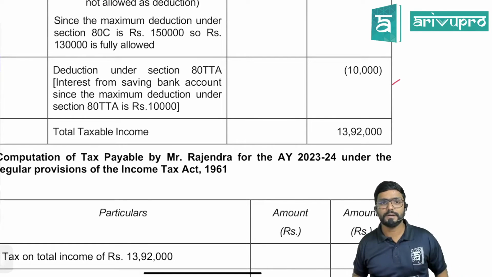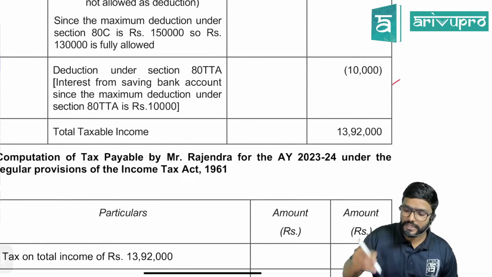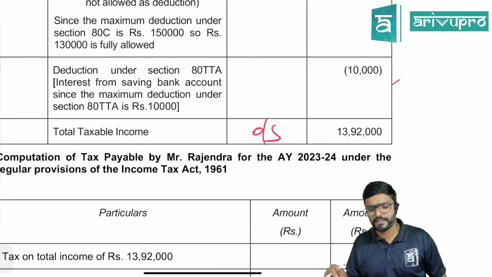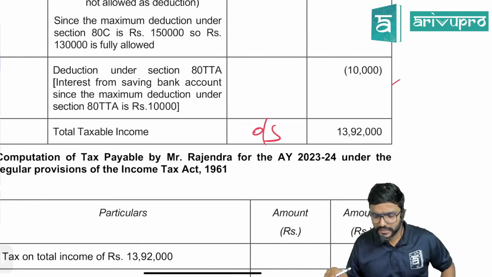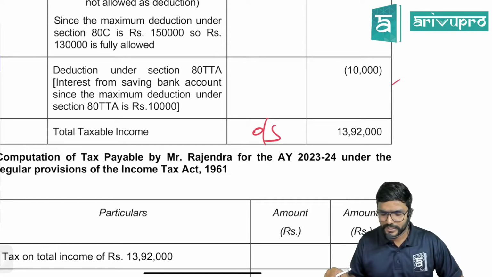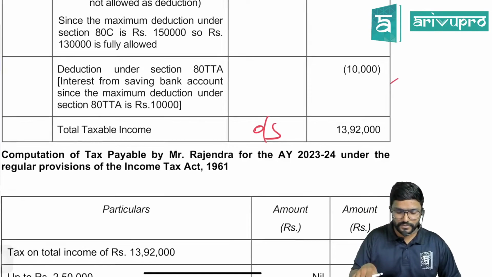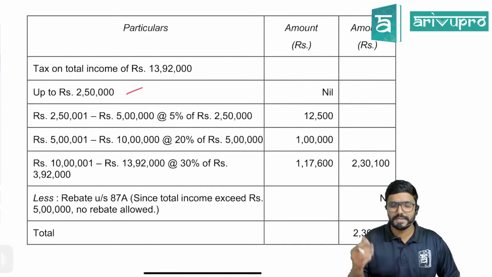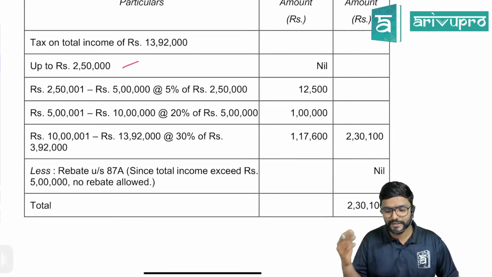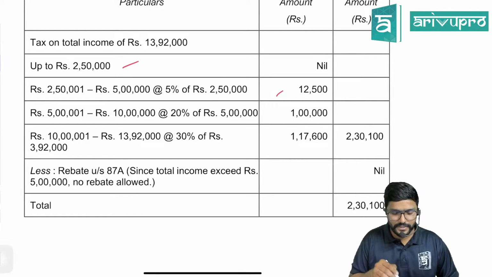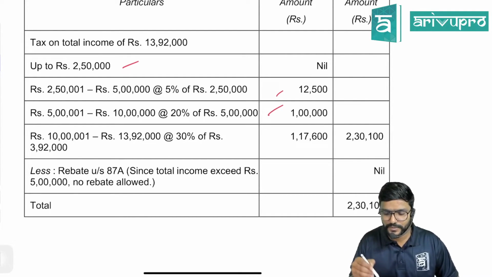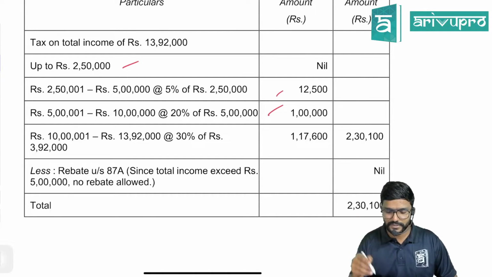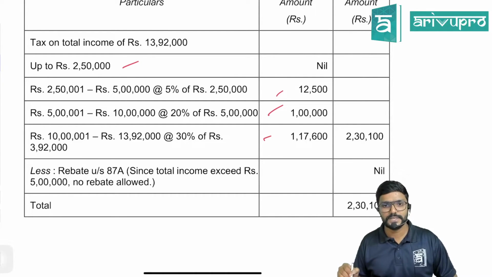So what is the total income under the optional regime? Better always write, total taxable income under the optional regime, 13 lakh 92,000. On that tax, up to 2 lakh 50,000 nil, basic exemption limit. Then 2 lakh 50 to 5 lakh 5%, which comes to 12,500. Then 5 lakh to 10 lakh 20%, which comes to 1 lakh. Then 10 lakh to 13 lakh 92,000 30%, which comes to 1 lakh 17,600, guys.